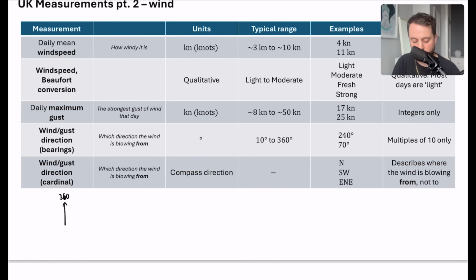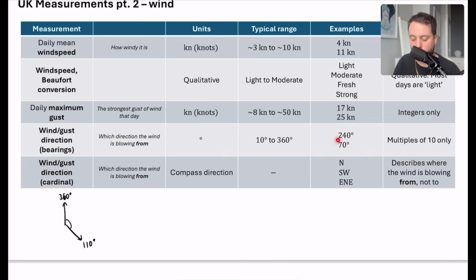Apart from they started with 360 degrees, and you work your way around like this. So that might be 110 degrees, something like that. The way they do it, though, they don't have a 0 degrees. They call it at the top 360 degrees. So they don't have it from a 0. It just goes from 10 to 360.